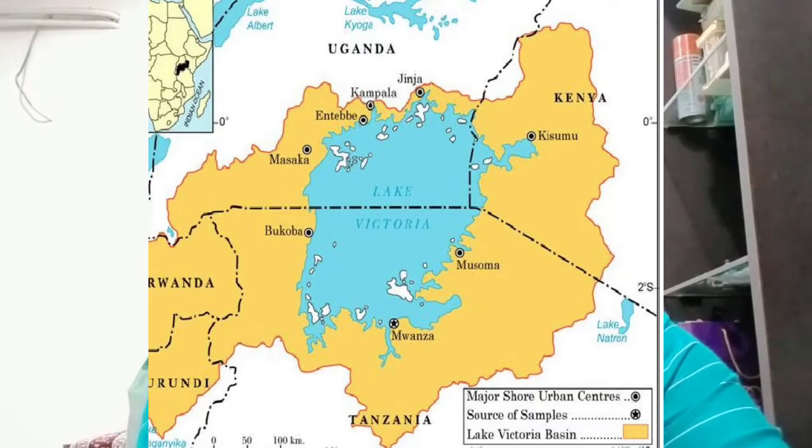So here we have to understand the location of Lake Victoria, because it is the origin of river Nile.